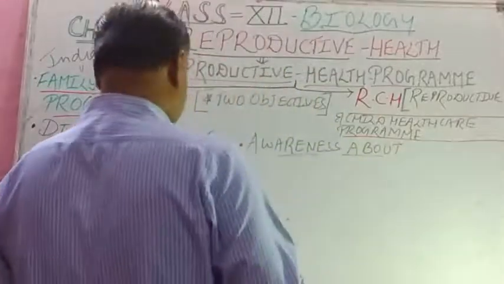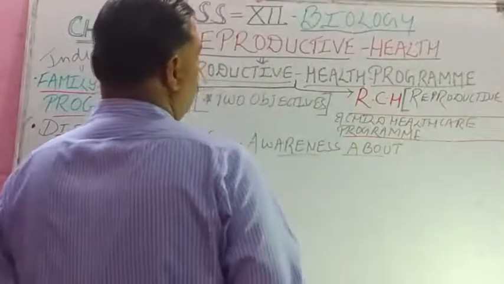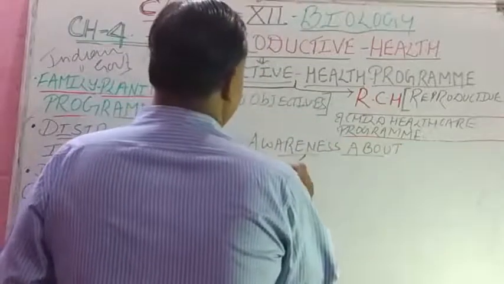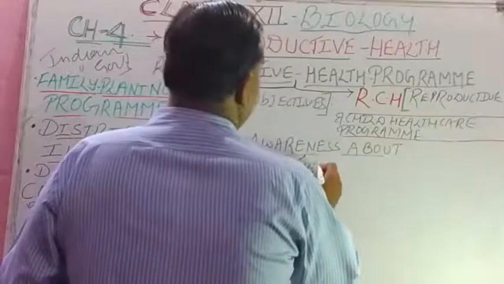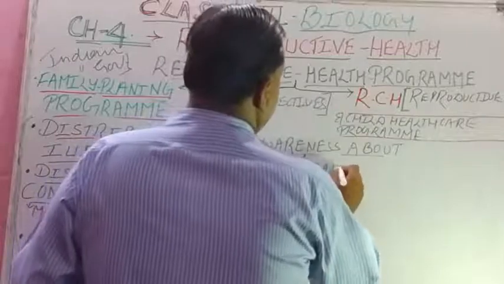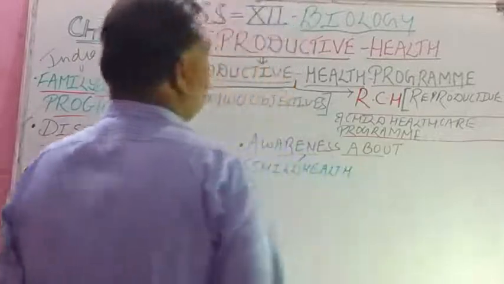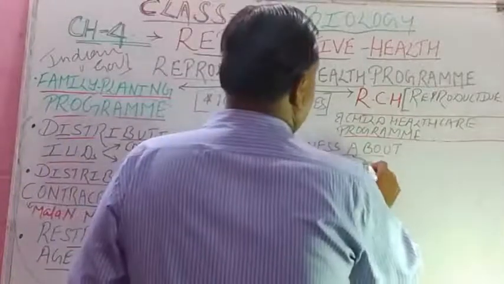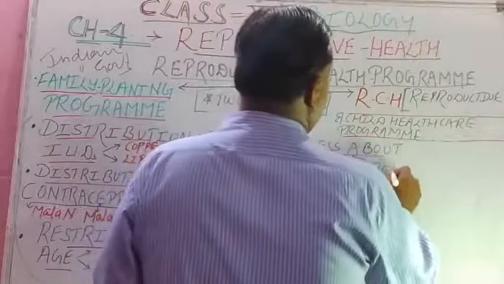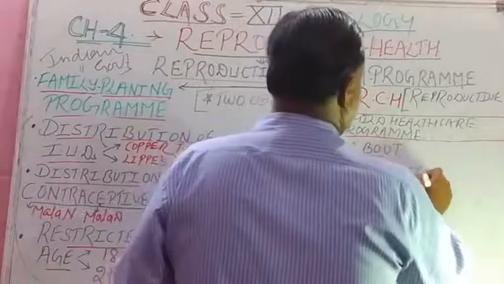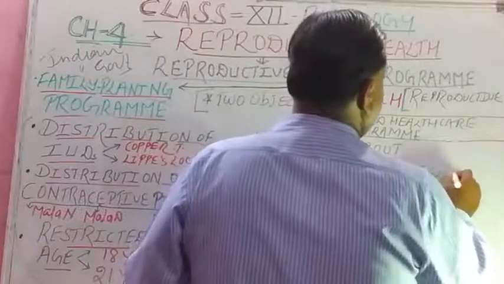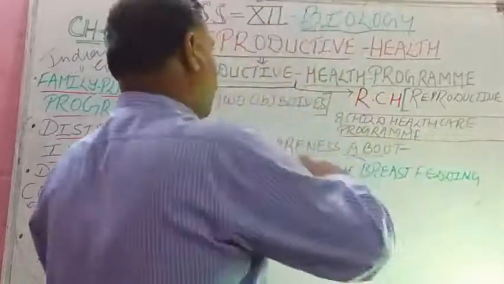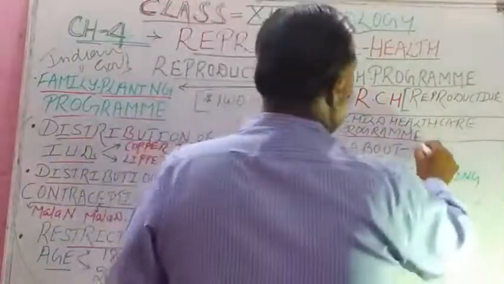The first one is child health. Then breastfeeding by the mother to the infant, and the third one is vaccination, isn't it?